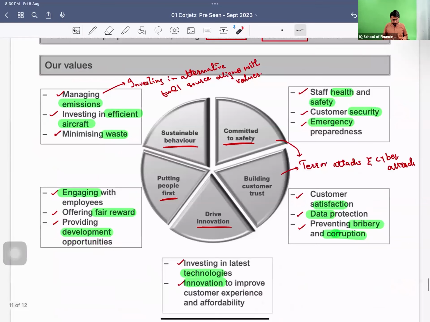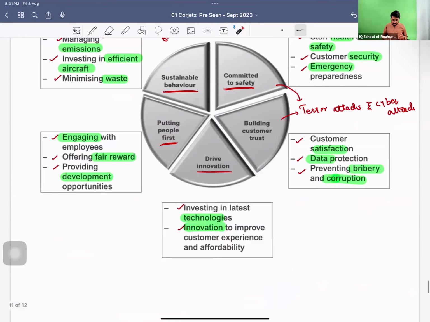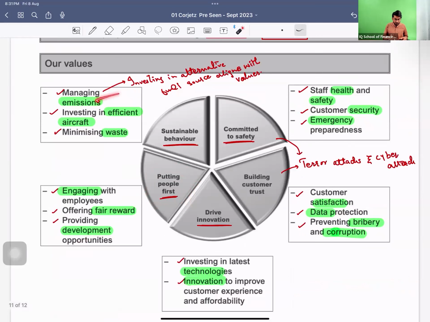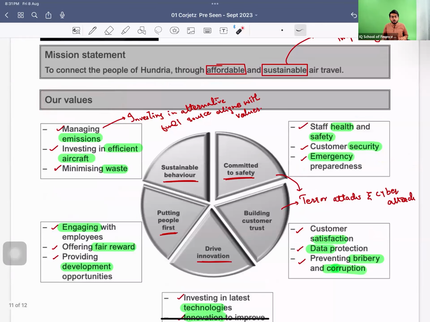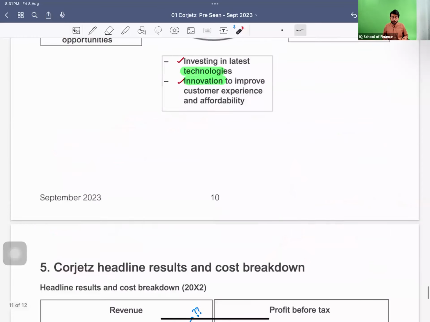Your values are sustainable behavior, committed to safety, building customer trust, drive innovation, people first. These include health, safety, security, emergency, satisfaction, customer data, bribery, corruption, technology, innovation, engaging, fair reward, development to your people. Sustainable behavior means managing your emissions, efficient aircraft, minimizing your waste, and these kinds of things. There are some more details about your values, but these are at the macro level, the core of your values.